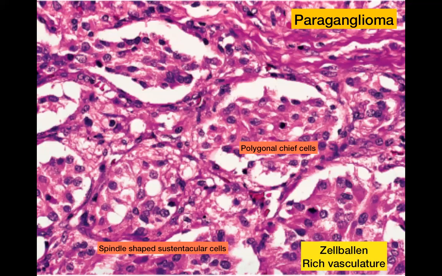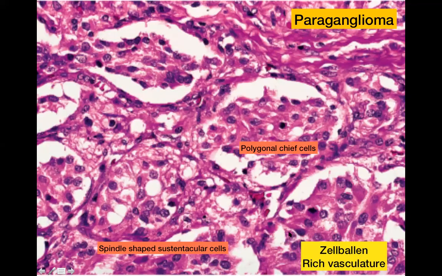So a paraganglioma under the microscope is composed of nests of polygonal cells, which are called chief cells. And these are surrounded by spindle-shaped cells, which are called sustentacular cells. This arrangement of polygonal cells surrounded by spindle cells forming a ball-like structure is called Zellballen, which is a German word, basically means balls of cells. Again, this is a tumor which has rich vasculature.